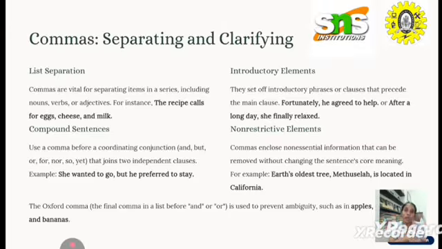Colons are used far less commonly than most of the other punctuation marks. So where do we use them? To introduce a list that comes after an independent clause. Then to introduce a word that is emphasized, we use a colon. For example, this is the only formula of water: H2O.